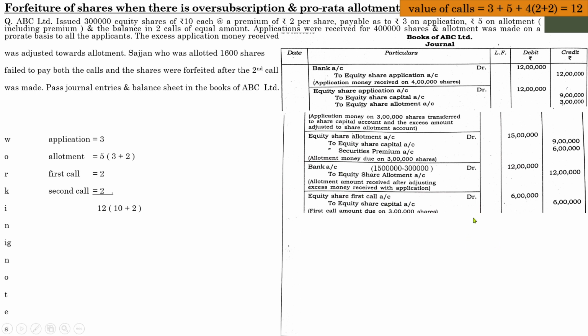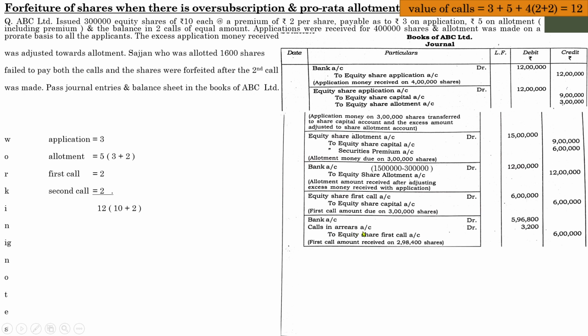So the entry will be bank account debit, calls in arrears account debit, to equity share first call. The total amount to be collected from the shareholders was 6 lakh, but one shareholder holding 1600 shares failed to pay the call money. So the entry will be bank account debit 5,96,800, and this is obtained by 2,98,400 into 2. Here 2 means the value of the first call. The value of first call is 2. We have already found it at the beginning.